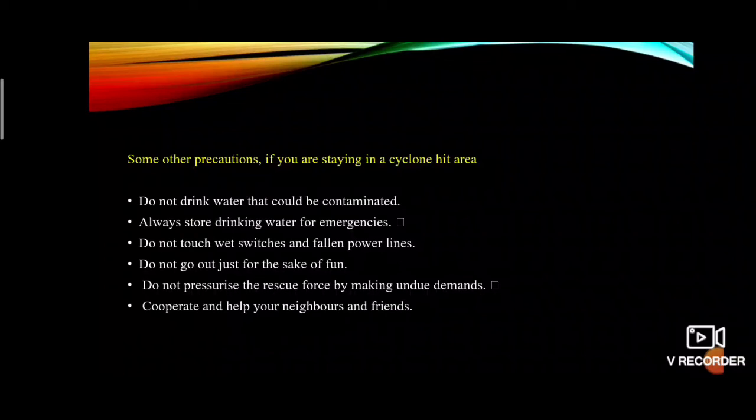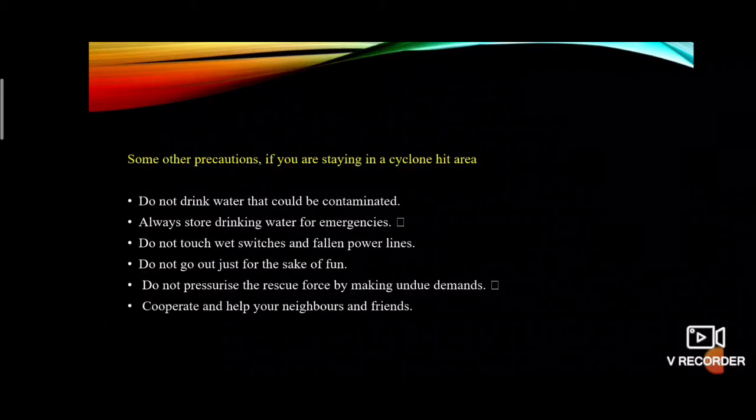Do not touch wet switches and fallen power lines, as power lines may fall down.